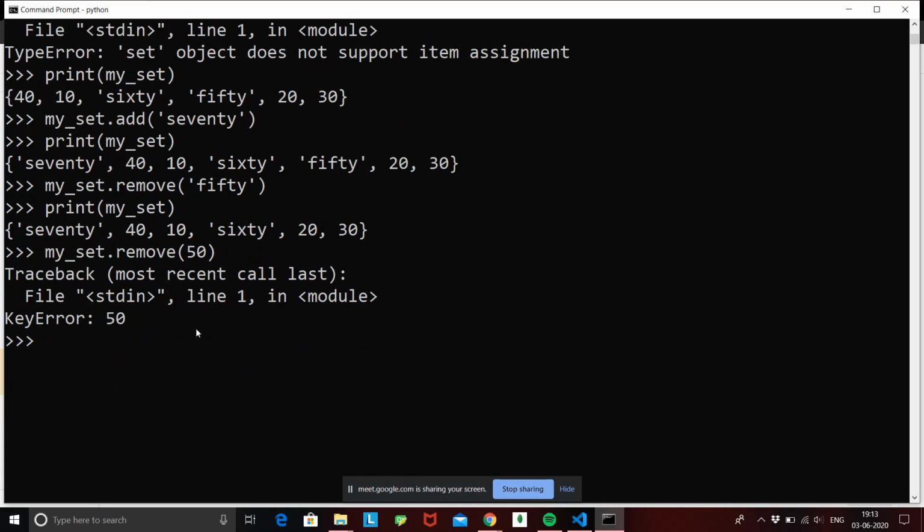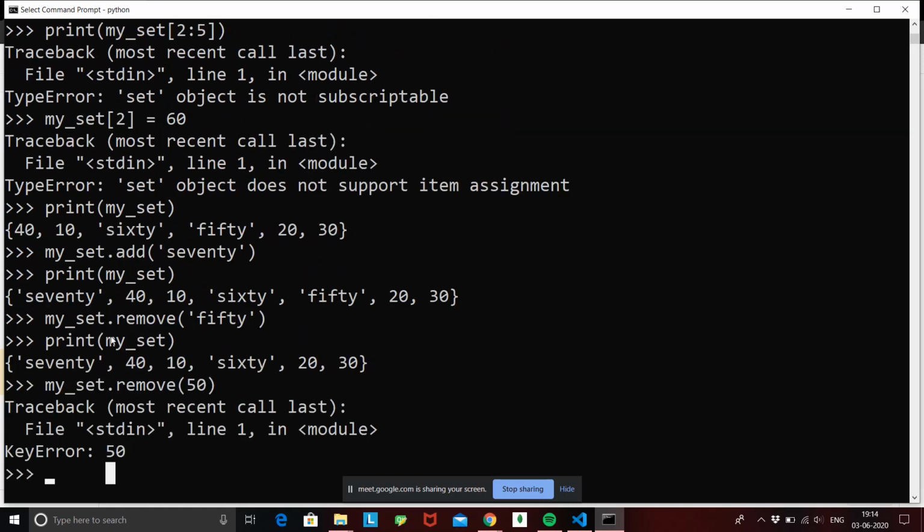This shall give me an error, that is key error. Why is this a key error? Key error means that whichever value you are passing is incorrect. So I was passing 50, and this 50 is obviously incorrect, because my set doesn't contain the value 50 which Python is trying to remove. So we are running into a key error, right?